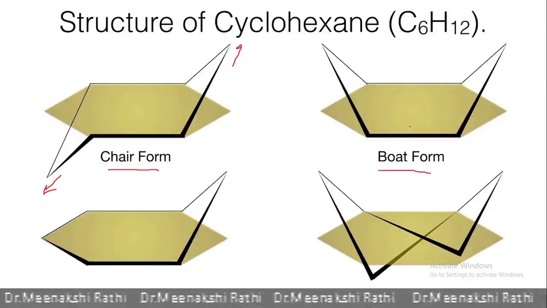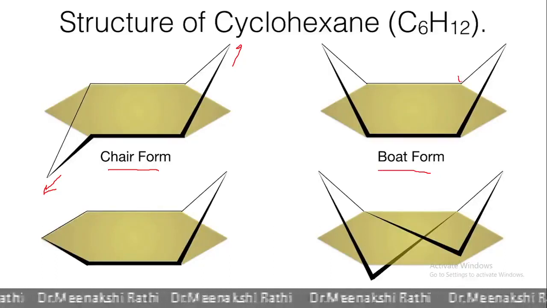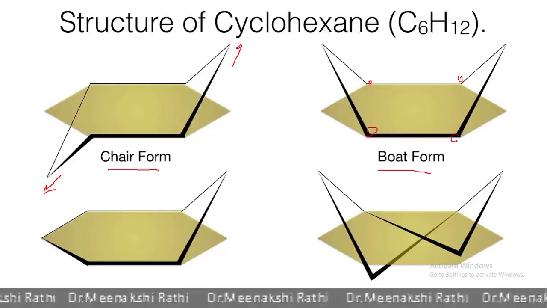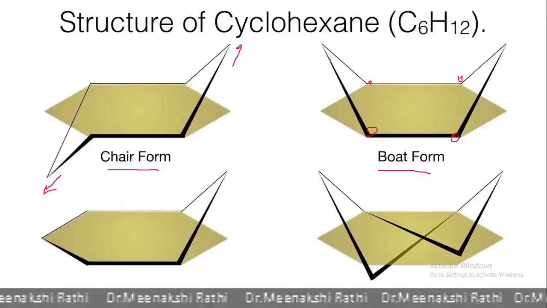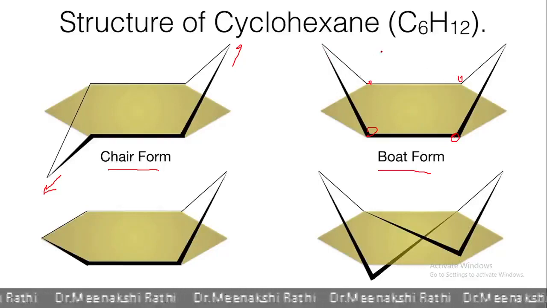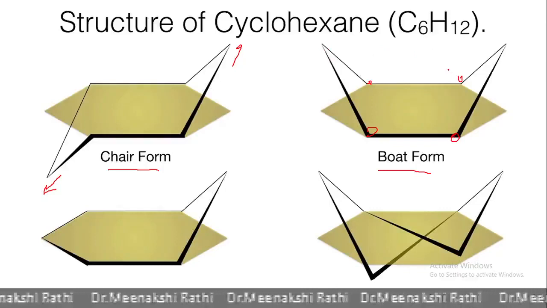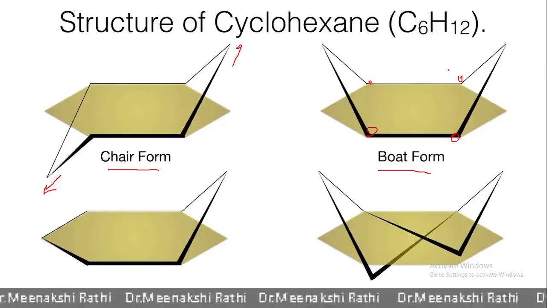In this conformation also, four carbon atoms are in one plane, this one and this one. But two carbon atoms are both either above the plane or below the plane. And as this structure looks like a boat, it is known as the boat conformation.